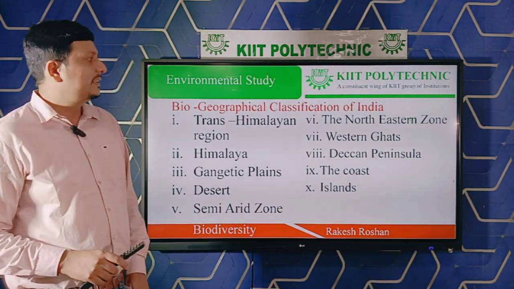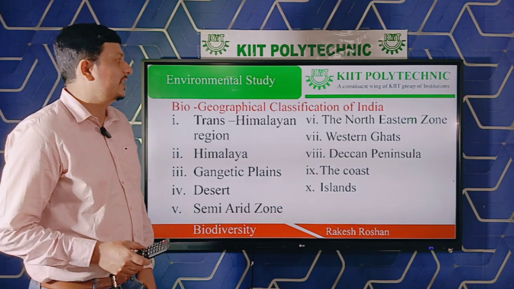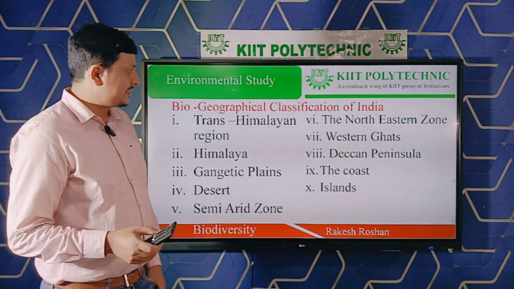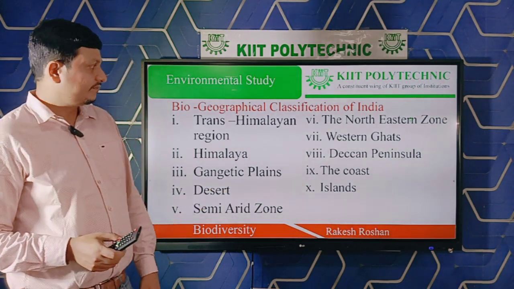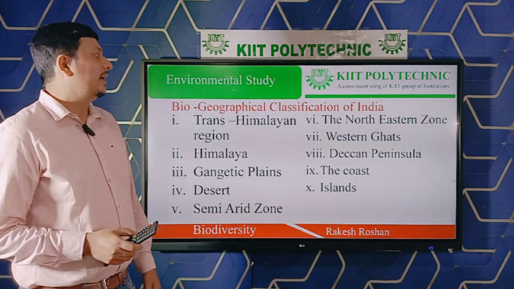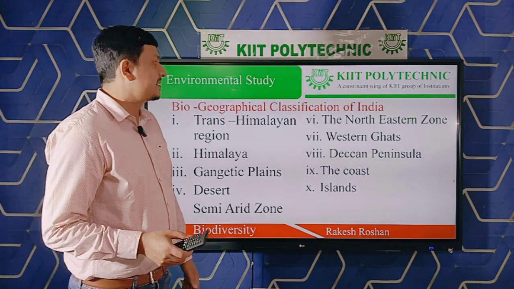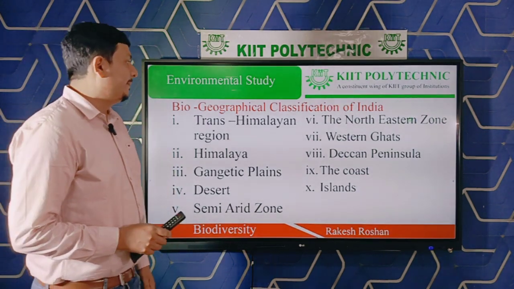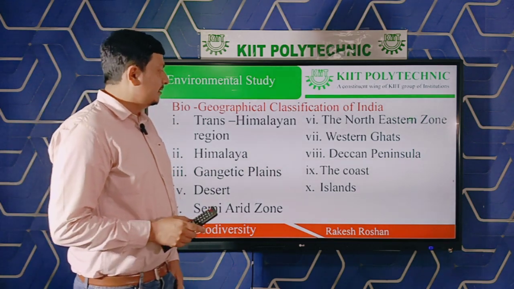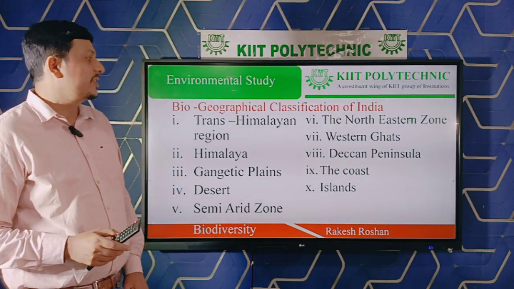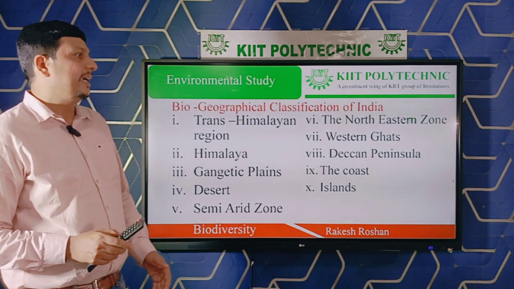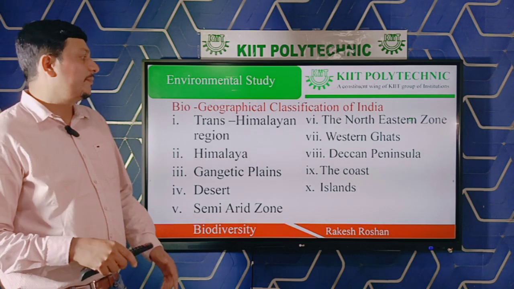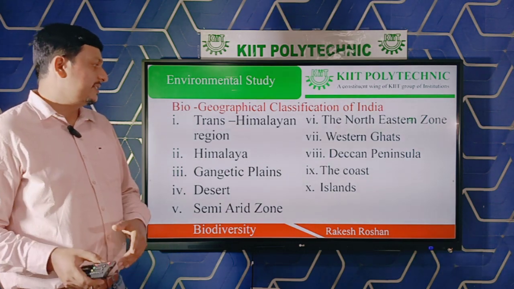The sixth is the northeastern zone, which includes states like Tripura, Meghalaya, etc. Western Ghats includes Maharashtra, Gujarat, Deccan Peninsula, and the coastal areas having sandy beaches and forests, on the eastern or western coastal belts.